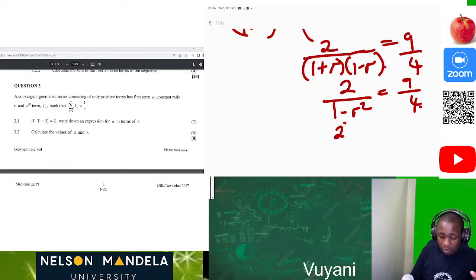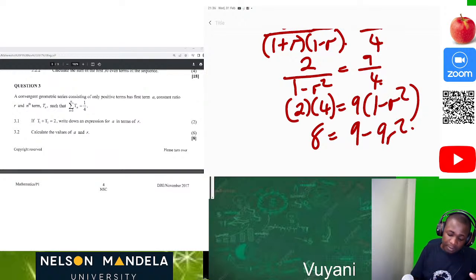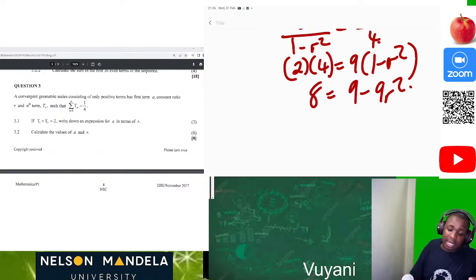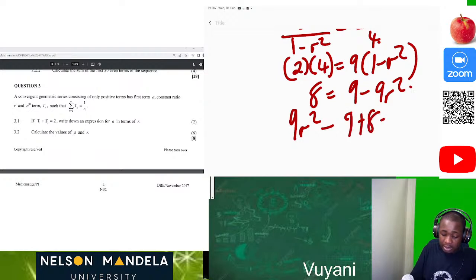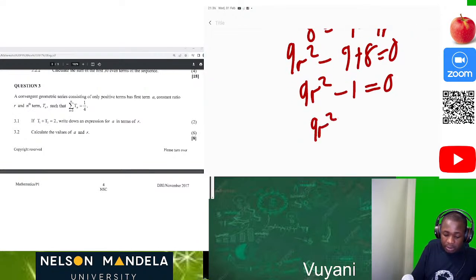Now we know that 2 by 4 is equal to 9 times 1 minus r squared. Then 2 times 4 is 8, equal to 9 minus 9r squared. Now transposing these values to the other side, it's going to be 9r squared minus 9 plus 8 equal to 0. Then after that, we have 9r squared minus 1 is equal to 0. Then 9r squared is equal to 1.